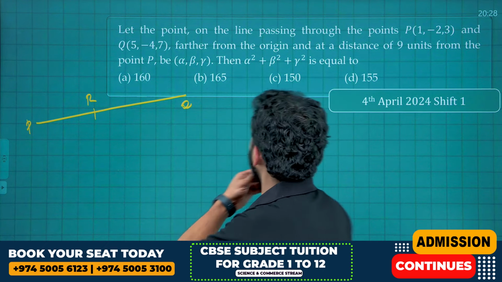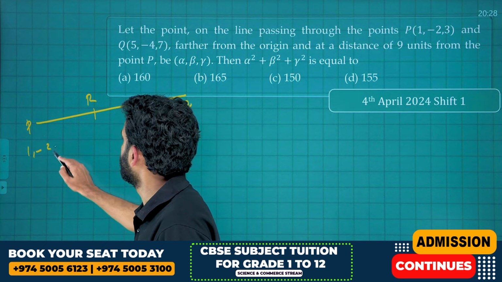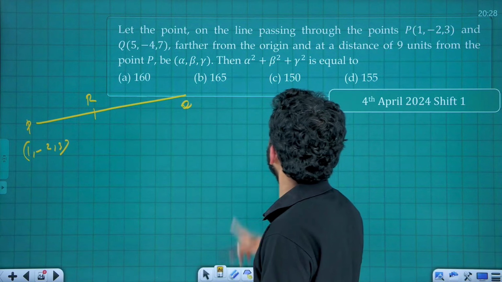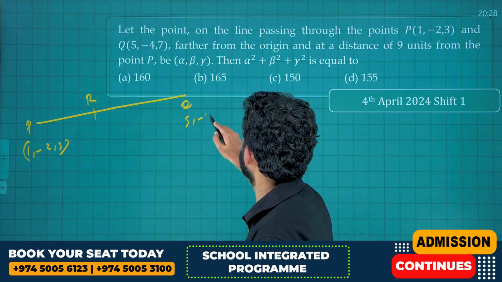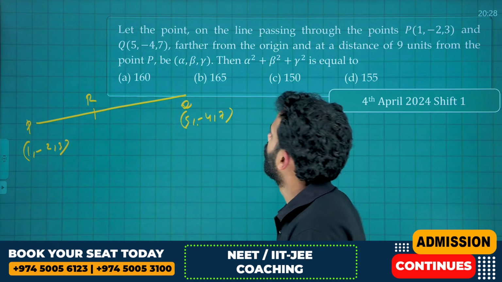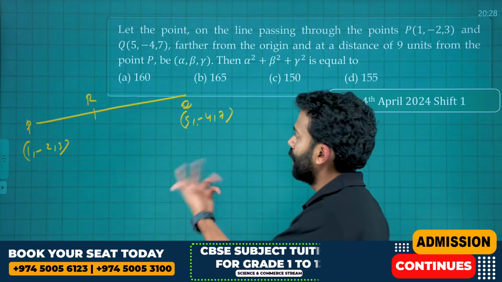So what is P? 1, minus 2, 3, and Q is 5, minus 4, 7. Let's formulate the equation of line PQ first.